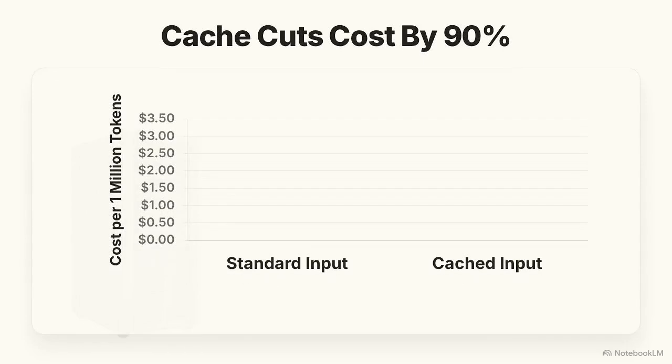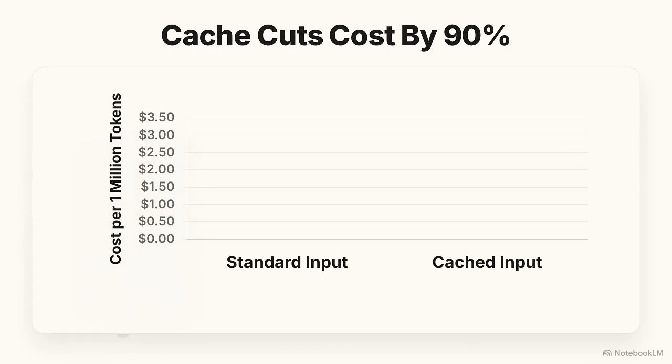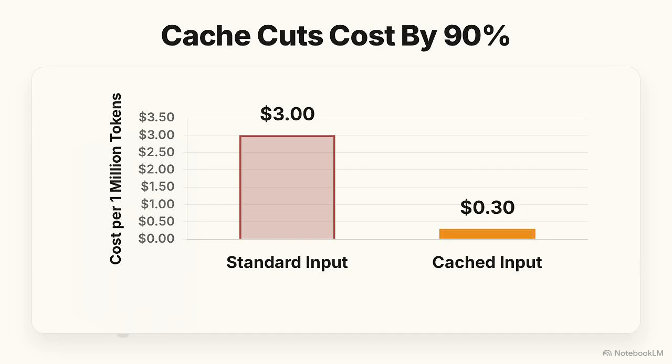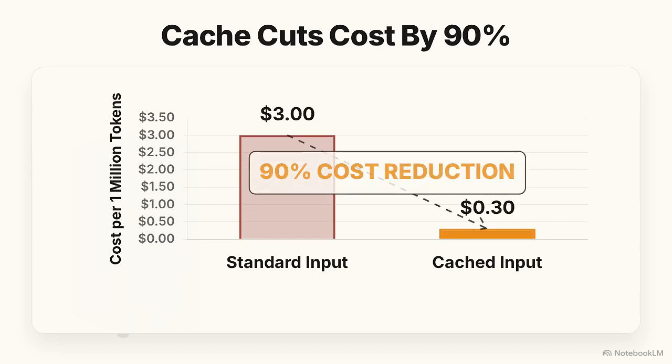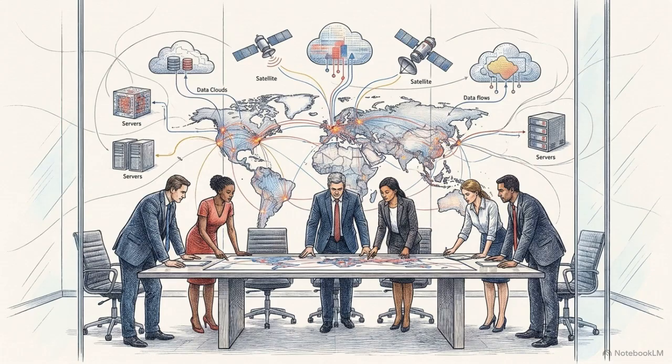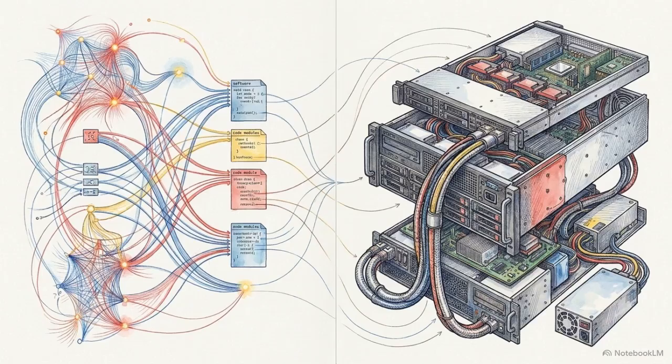This chart shows the real-world economic impact of that engineering. Looking at the Bifrost API pricing for Kimi K3, a standard uncached input costs $3 per million tokens, but an input served from a cache hit costs just 30 cents, a 90% reduction. KDA pre-fill caching is the exact engineering breakthrough that makes massive context reasoning economically viable for enterprise applications. Software logic only solves half the equation.